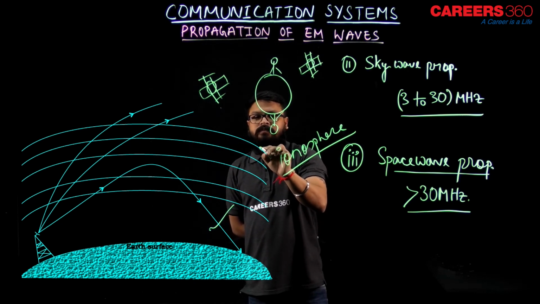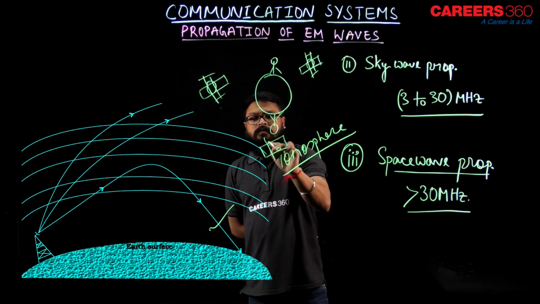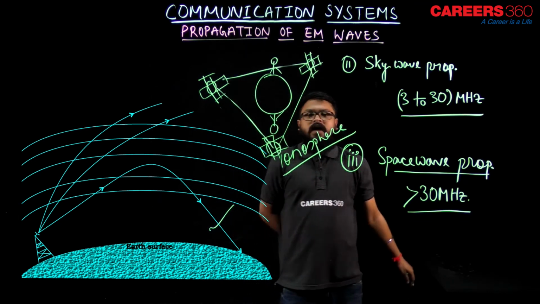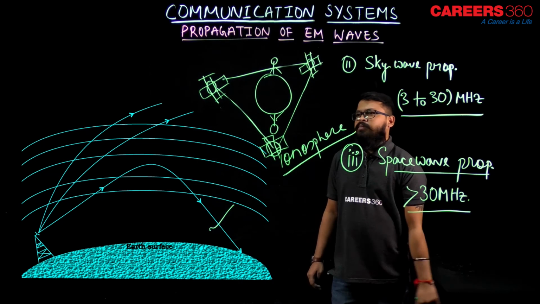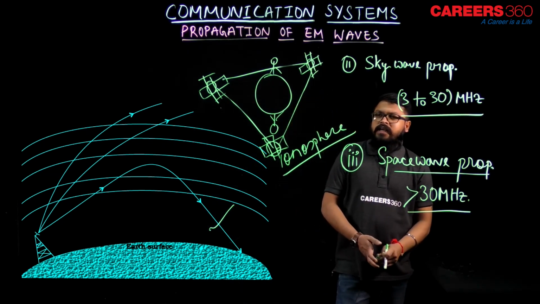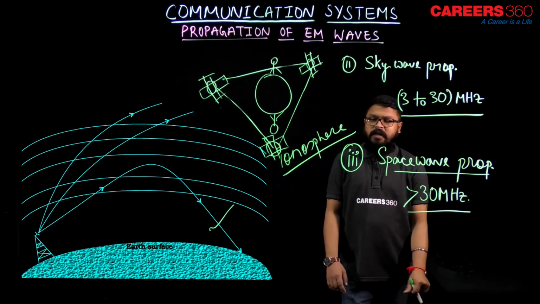They form a triangle. So this way, with the help of satellites, space wave propagation is made possible.